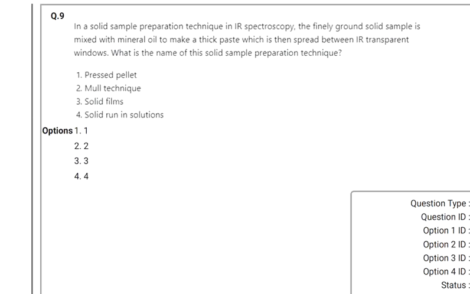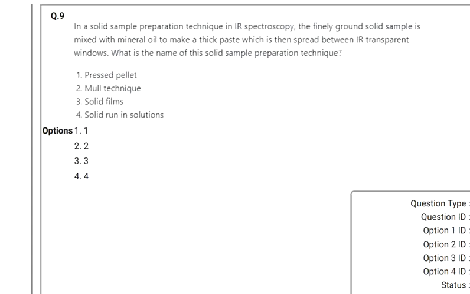Then coming to the 9th, in a solid sample preparation technique in IR spectroscopy, the finely ground solid sample is mixed with mineral oil to make a thick paste, which is then spread between IR transparent windows. What is the name of this solid sample preparation technique?